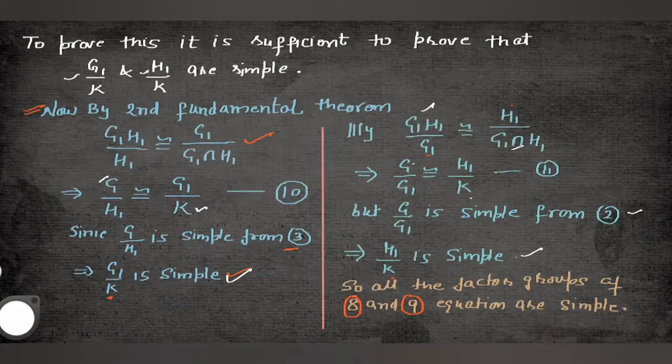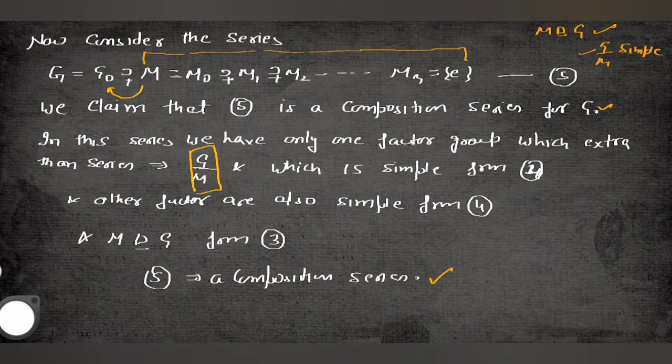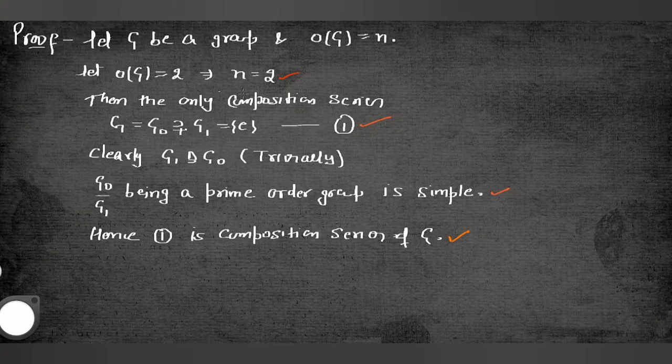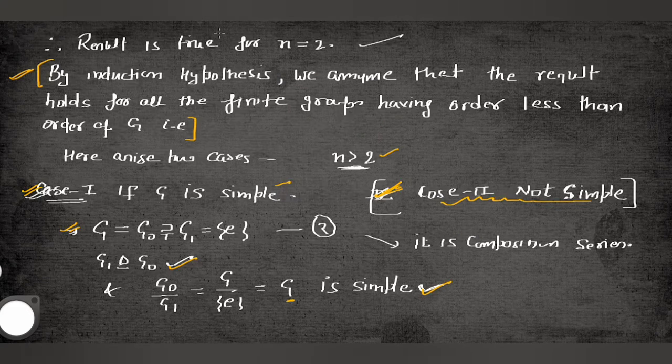So again, let's take a recap of the complete theorem. Guys, in the Jordan-Holder theorem, we have two cases. One is a finite group having at least two elements has a composition series, and second, if we have two composition series, both will be equivalent. So firstly, you take an order; if order is 2, nothing to prove. Then if order is greater than 2, you take all the groups having order less than that, having a composition series.